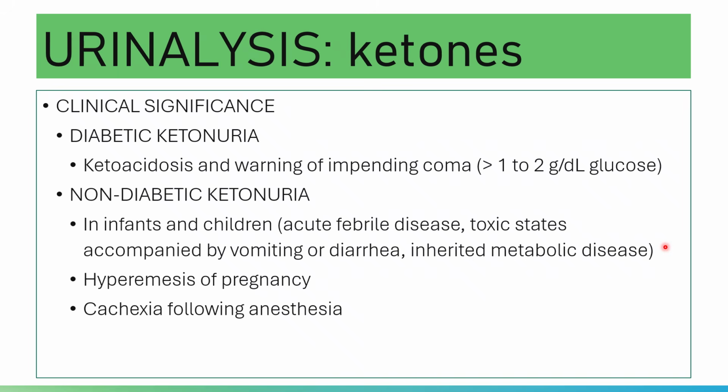This should be corrected. But if it is not corrected and the imbalance is persistent, it will progress to acidosis and may lead to diabetic coma.